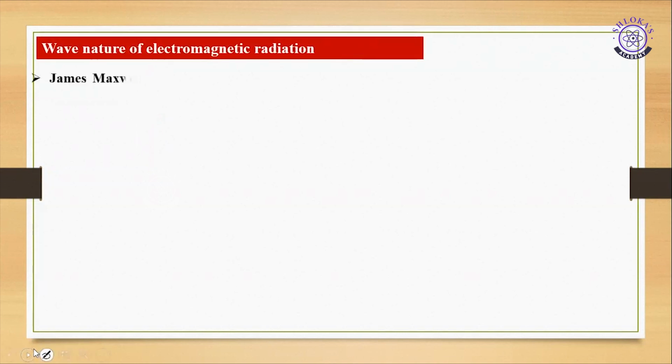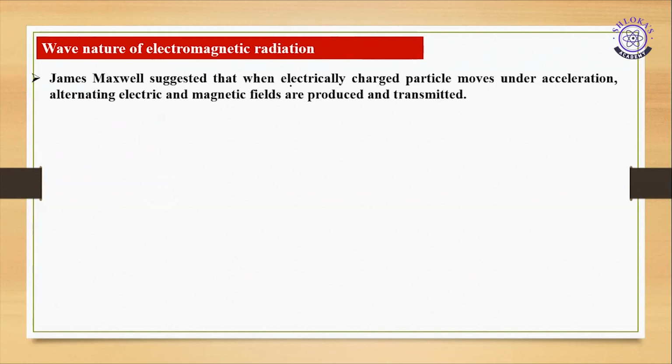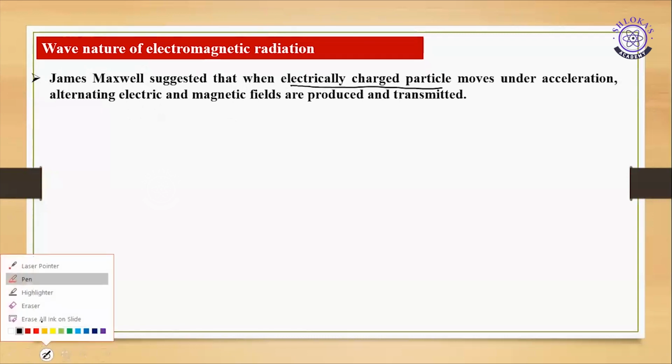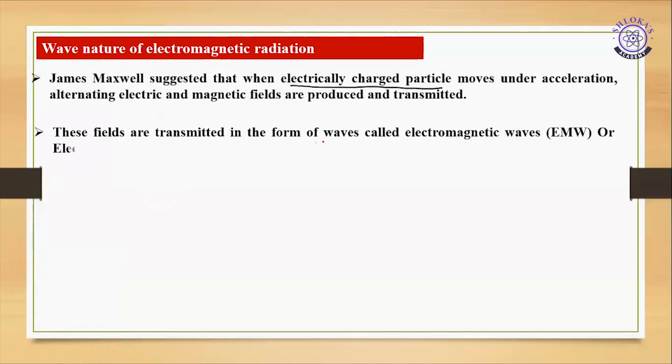In this wave nature, first the scientist James Maxwell suggested that when an electrically charged particle moves under acceleration, alternating electric and magnetic fields are produced and transmitted. Means those radiations are produced either by oscillation of an electric charge in a magnetic field or by oscillation of a magnet in an electric field. And these fields are transmitted in the form of waves called electromagnetic waves.